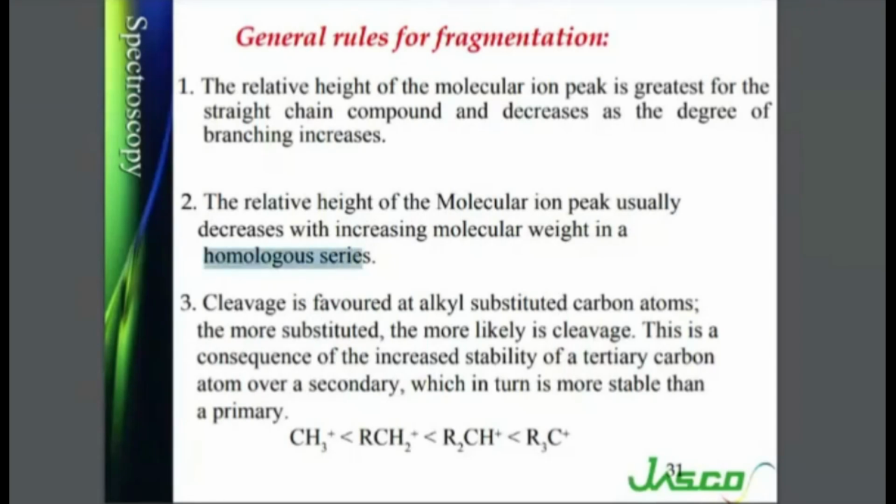The relative height of the molecular ion peak usually decreases with increasing molecular weight in a homologous series. When we talk about homologous series, we mostly think about alkanes. So the relative height will go on decreasing as the molecular weight increases. In other words, if there are long chain alkanes, or any compound with long chains, as the number of carbons in the chain increases, the stability of the molecular ion decreases. It is more likely that it will break down quickly.